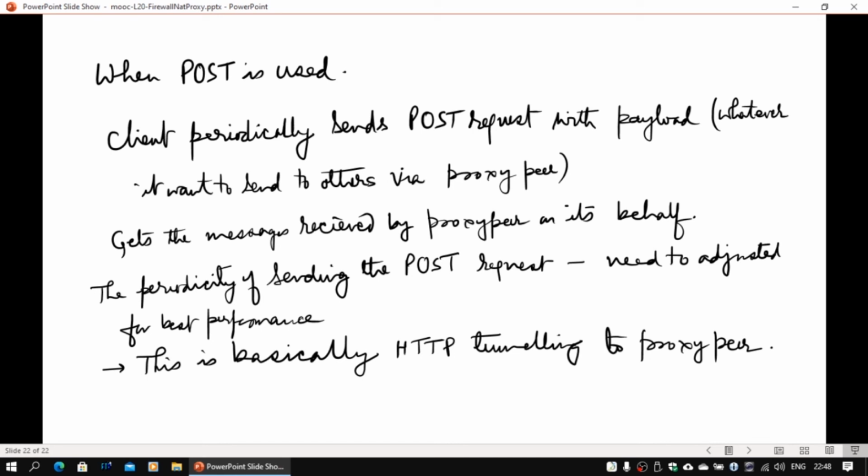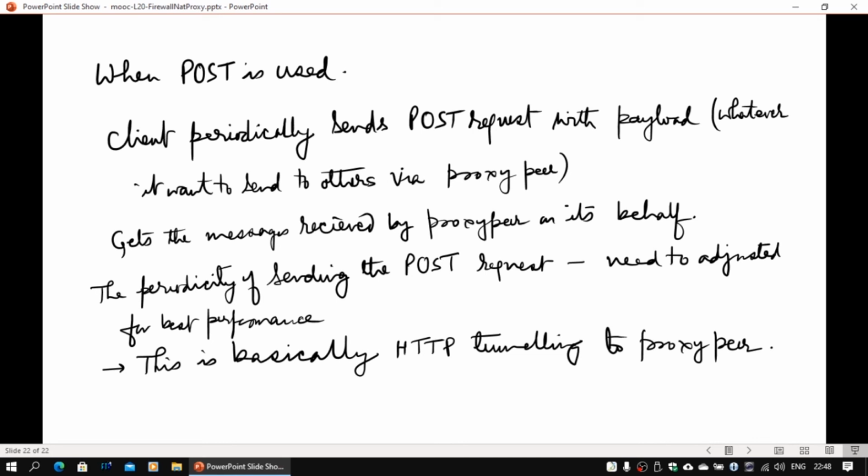In today's lecture, we have looked at how the private IP problem can be resolved in a peer-to-peer system. Almost all peer-to-peer networks, even Skype, now operate with NAT, UDP hole punching, and in the worst case they switch over to TURN or to HTTP tunneling.